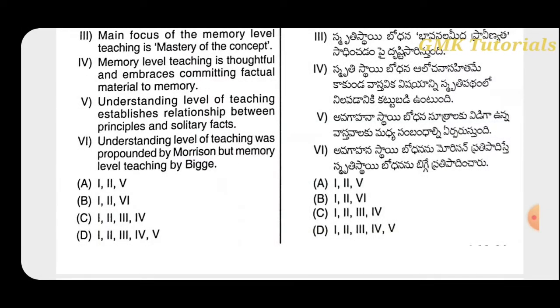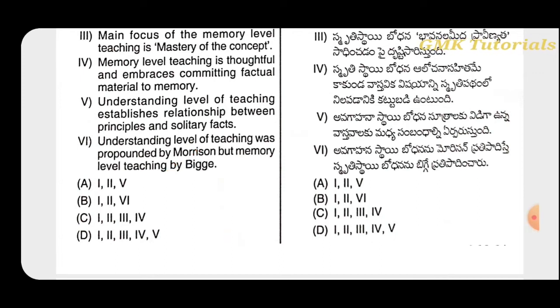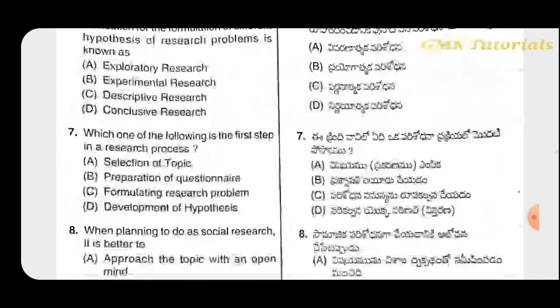Understanding level of teaching was propounded by Morrison, but memory level teaching by Herbart. So the correct answer here is 1 to 5. Those are related to the levels of teaching. The first, reflective level teaching is problem centered, and the main objective of reflective level teaching is problem centered. And the fifth one is understanding level of teaching, the relationship between the principle and solitary facts.